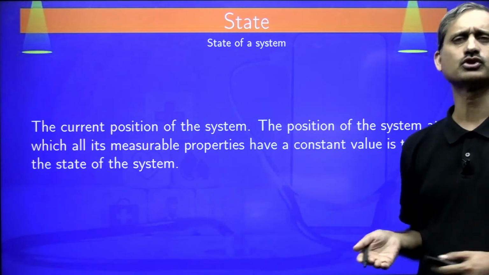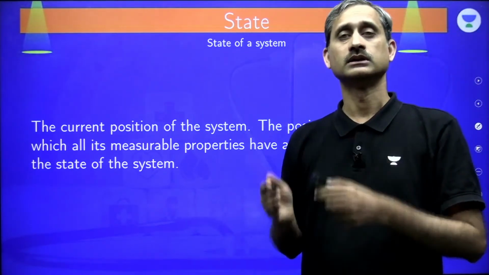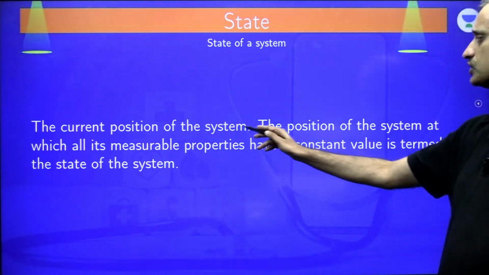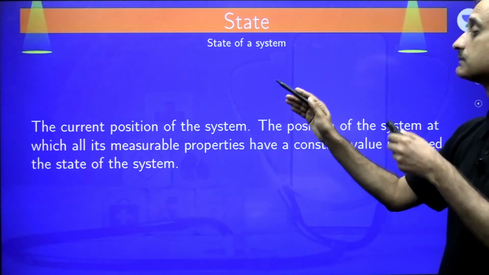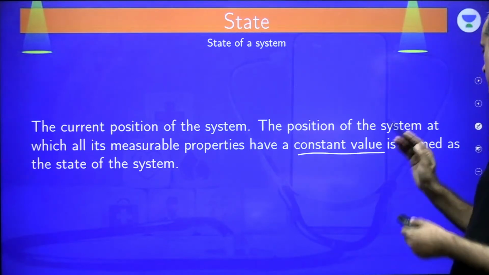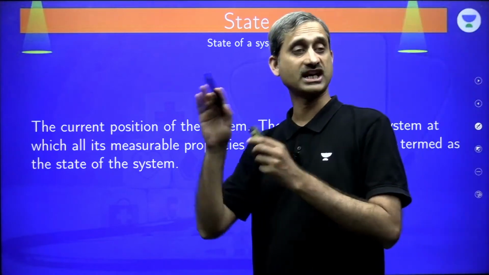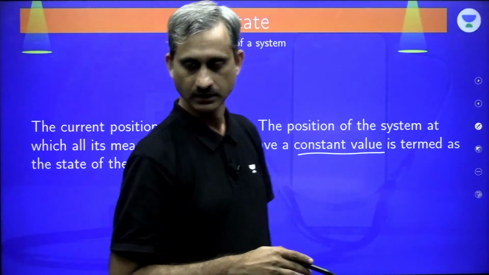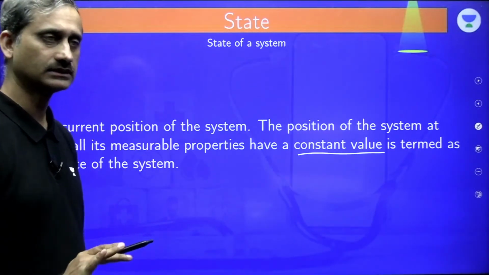So when the macroscopic properties have a certain definite value, we define the state of the system. So our current position of the system is called the state of the system, the position of the system at which all its measurable properties have a constant value is termed as the state of the system. So whenever we get the change has taken place, this becomes the state. Prerna, anything you want to ask? State of the system, is it very clear?